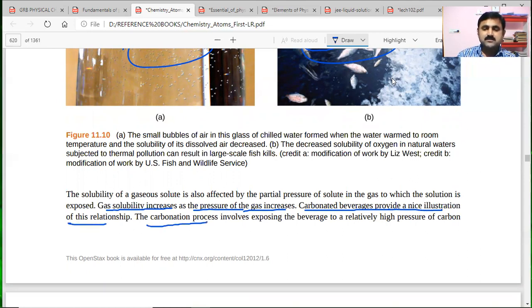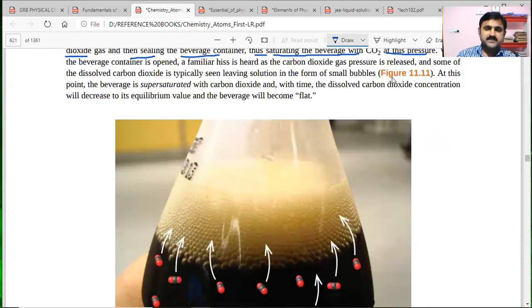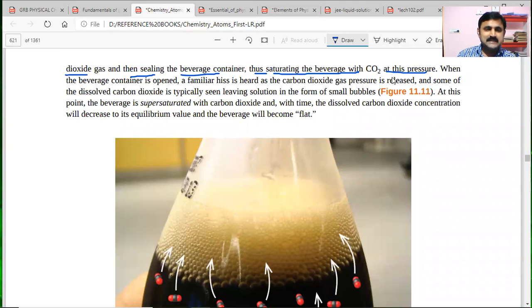The carbonation process involves exposing the beverage to a relatively high pressure of carbon dioxide gas, then sealing the beverage container. Thus, saturating the beverage with CO2 at this pressure will take place.